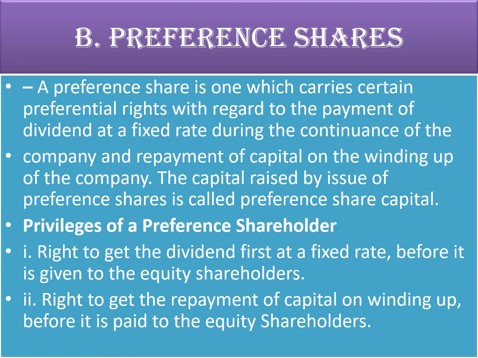A preference share is one which carries certain preferential rights with regards to payment of the dividend at a fixed rate during continuance of the company and repayment of the capital on the winding up of the company. The capital raised by issue of preference shares is called preference share capital. They have privileges of being a preference shareholder, and the first one is the right to get dividend first at a fixed rate before it is given to equity shareholders.